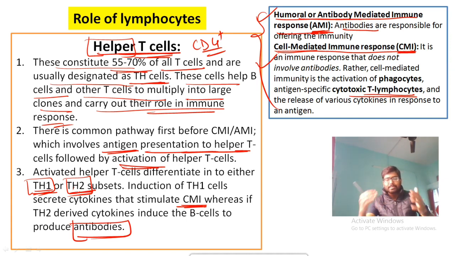So helper T cells play a critical role in your immune system. When an antigen is going to enter inside your body, first that is going to be presented before the helper T cell.